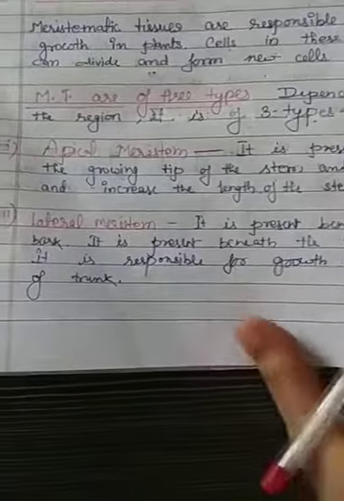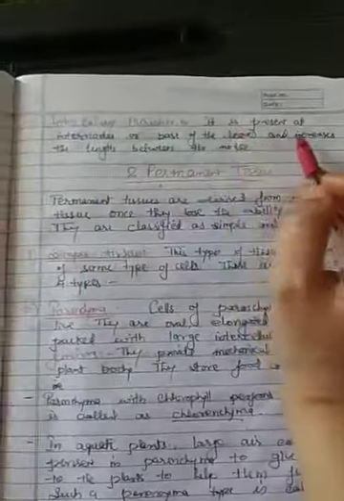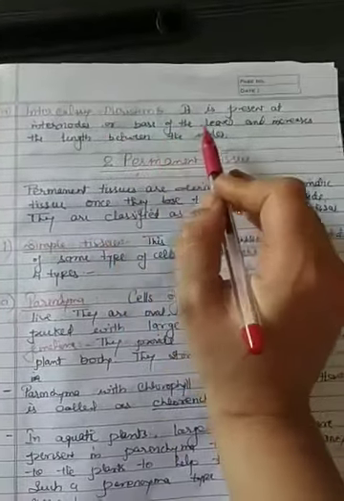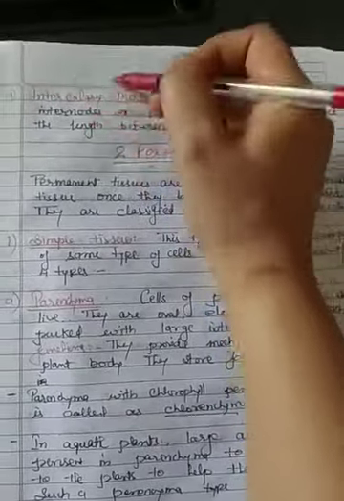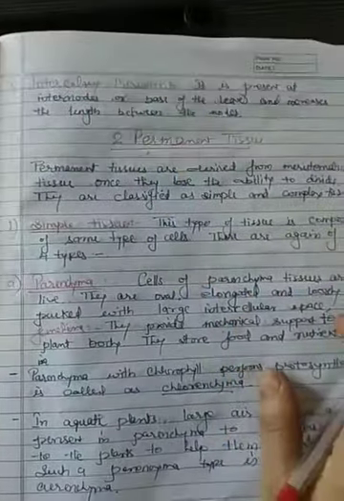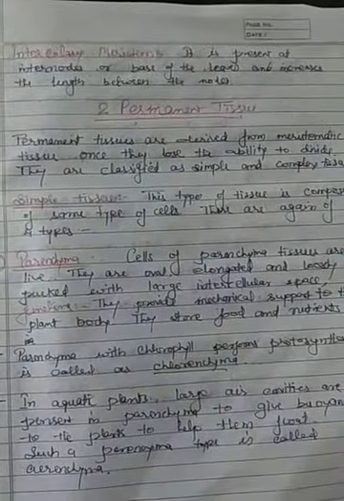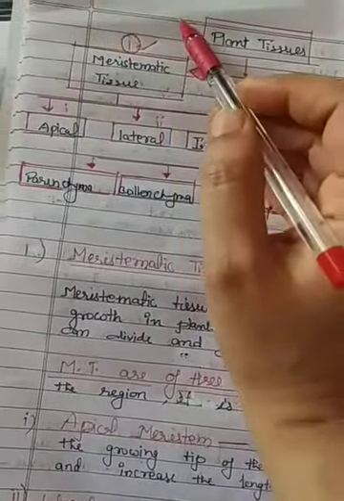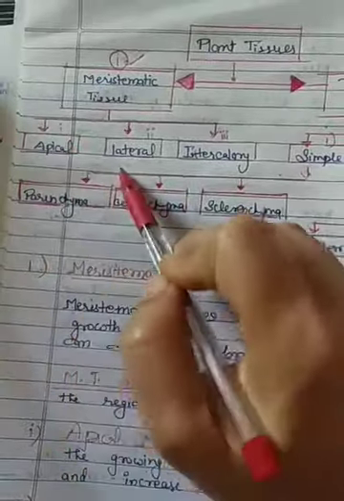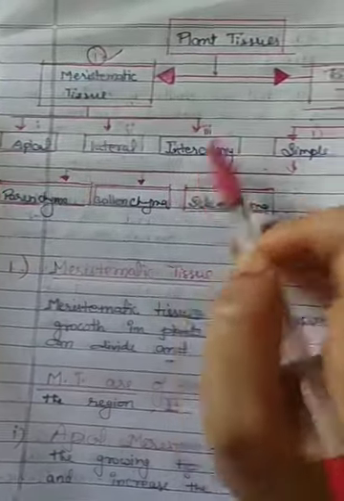Trunk means stem. Next is intercalary meristem. It is present at the internode or base of the leaf and increases the length between two nodes. Got it? That completes meristematic tissue, with three types: apical, lateral and intercalary.